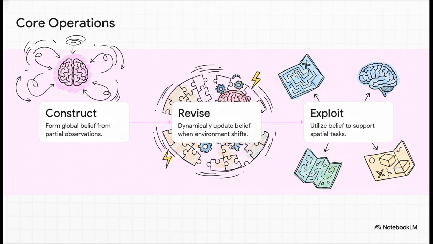First, construct. The AI has to move around and stitch together partial observations into a cohesive global belief. Second, revise. The AI must dynamically update its mental map when the environment suddenly changes. And third, exploit. The AI has to utilize that internal belief to pass downstream spatial tests. Basically, it has to prove that its mental map is actually useful for doing things.